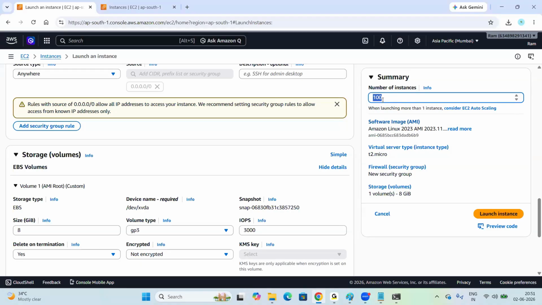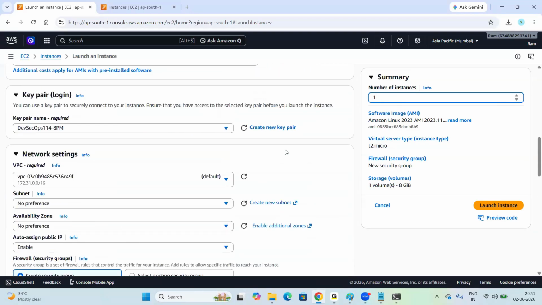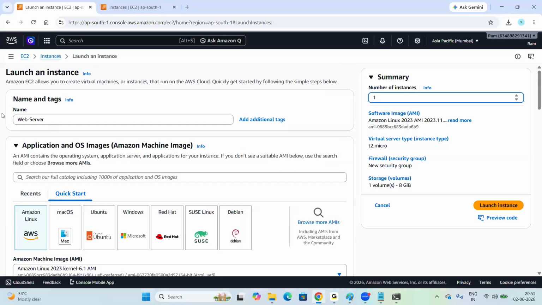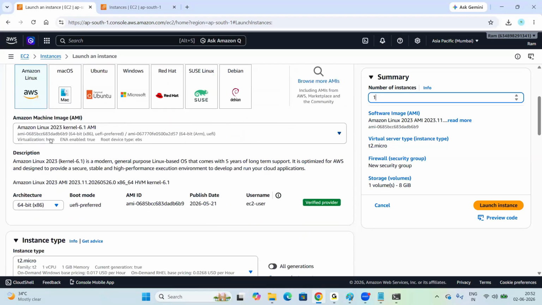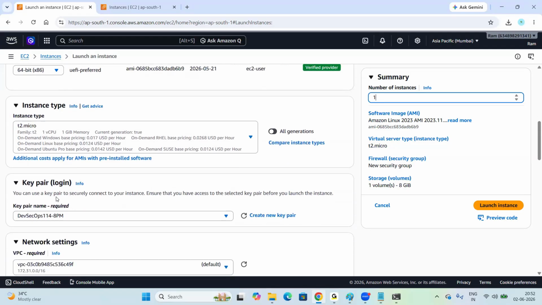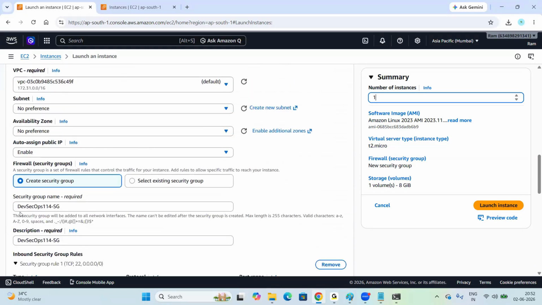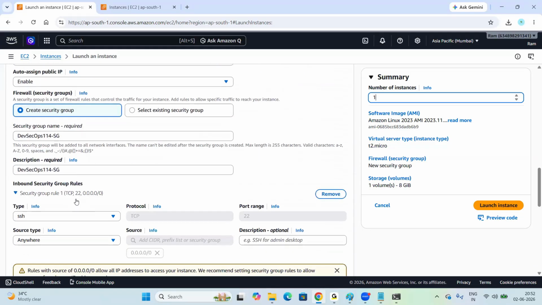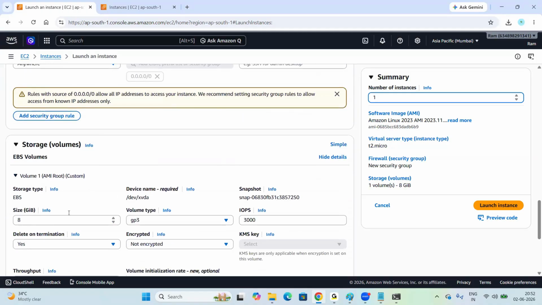Okay. So for now, I want to select only one, right? I just want to verify all the options here. Server name, web server, OS, Amazon Linux, I selected here. Flavor, this is the flavor. T2 micro, minimal configuration I gave. Key pair I already created here. Network settings, default VPC, and security group, this is the security group. So here, SSH authentication I'm using, storage 8 GB, 1 instance, right? Now click on launch instance.